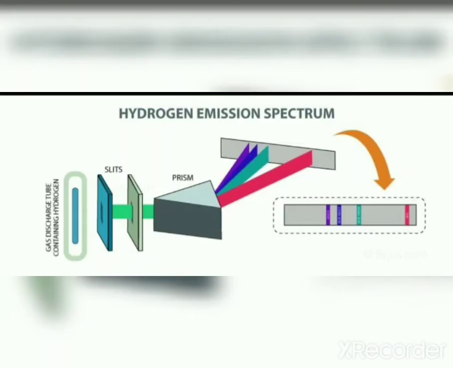Let us now try to study in detail line spectrum of hydrogen. When an electric discharge is passed through hydrogen gas, the hydrogen molecules will dissociate and will produce hydrogen atoms. But these hydrogen atoms are energetically excited. It means these atoms have higher energies. You know that if the energy is higher, the stability will be low. So these unstable hydrogen atoms will try to become stable by emitting electromagnetic radiation or energy of definite frequencies. Thus, several series of lines are obtained in the hydrogen spectrum.